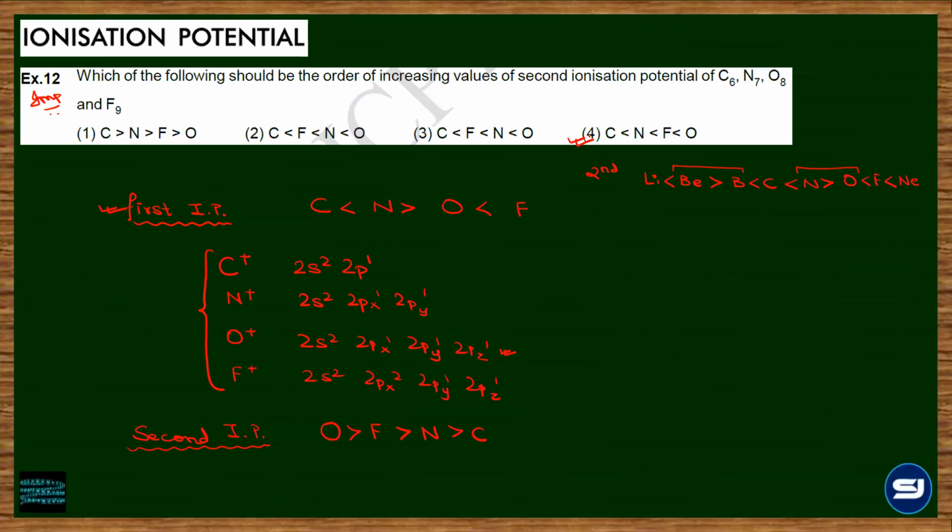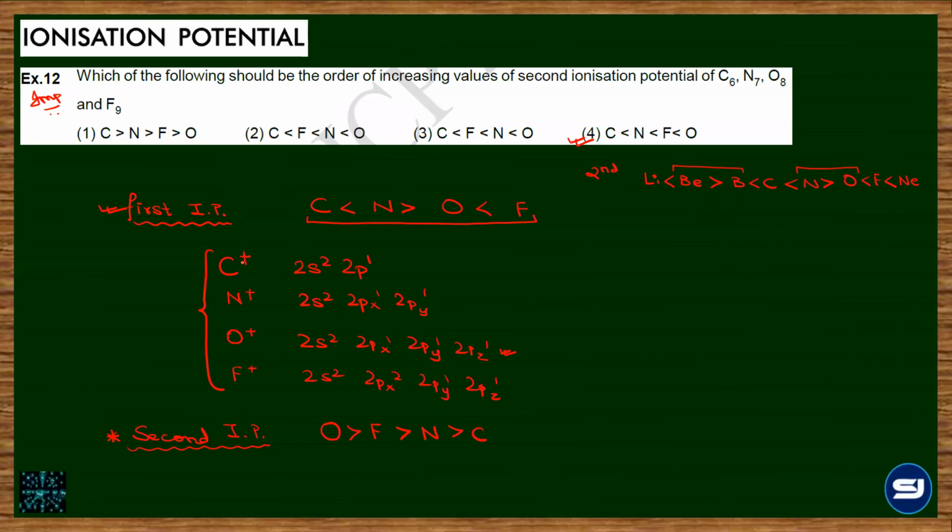So can you just once repeat why O is larger? See, to compare the second IP, I need to write the configuration of the species which are formed after the loss of the first electron. So when I remove one electron from each, I will get the configuration as this. Understood? Yes, sir.